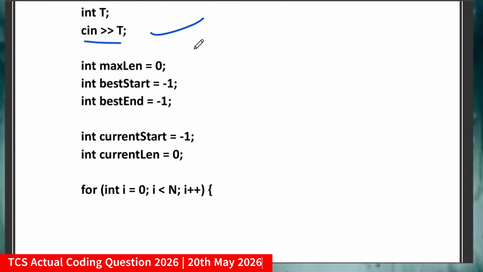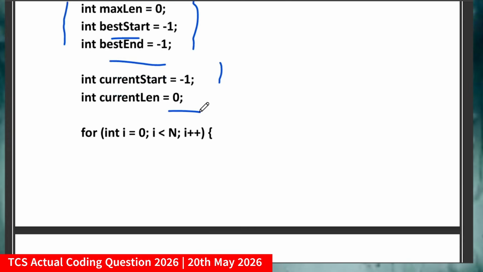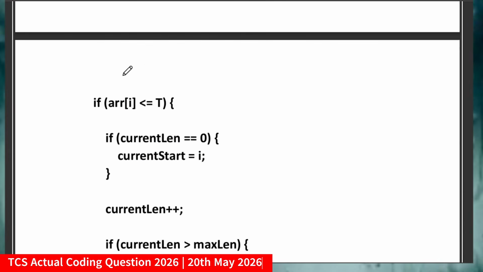Now declaring the three variables like maxLen 0, because we have to print three values, so maxLen 0, bestStart -1 initializing with it, and bestEnd -1. Now currentStart -1, currentLen 0. So I'll just traverse the loop i from 0 to i less than n. Now I will check if current value is less than threshold value. If it's so, then I will basically